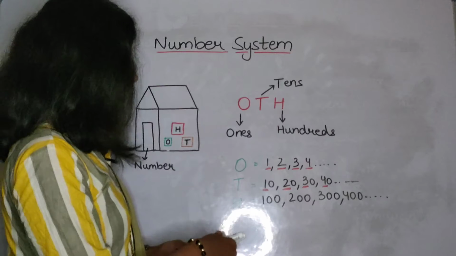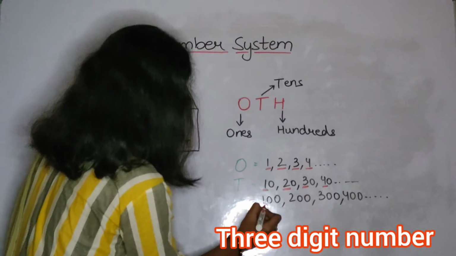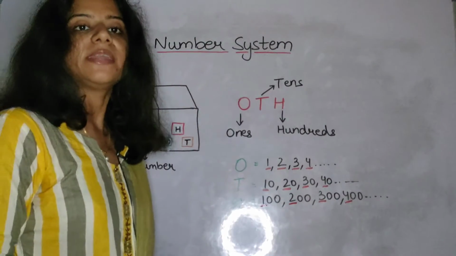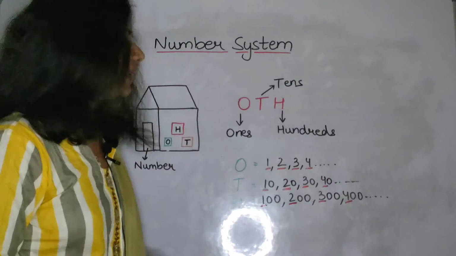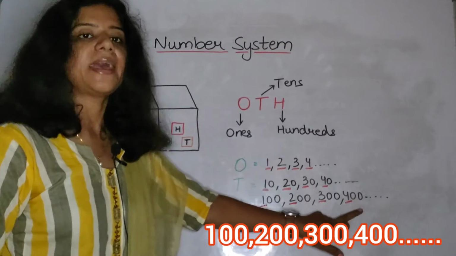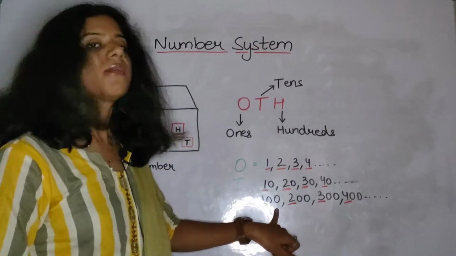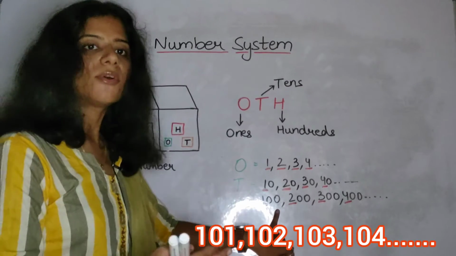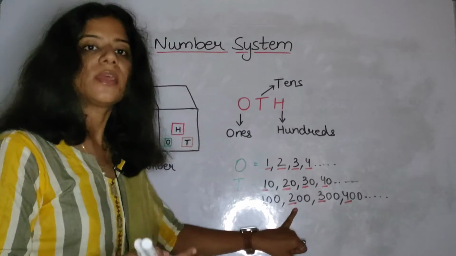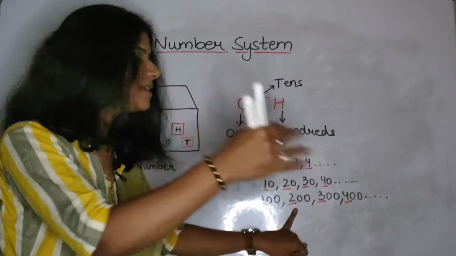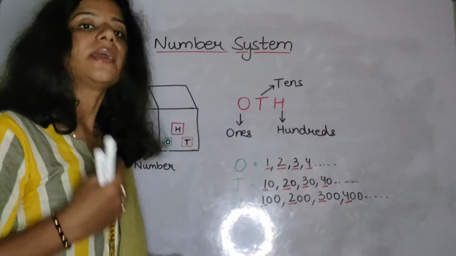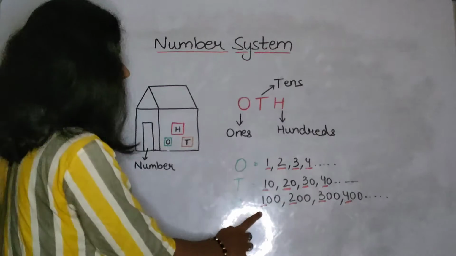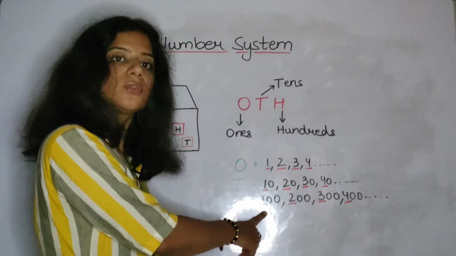Next is the hundreds place. So 100 is this place, because here we are counting 100, 200, 300 and 400. So here 100, then 101, 102, 103, 104. Again it will move like this, 200, 201, 202, and it will continue. So here we are on the third place, meaning we are moving to the third place.